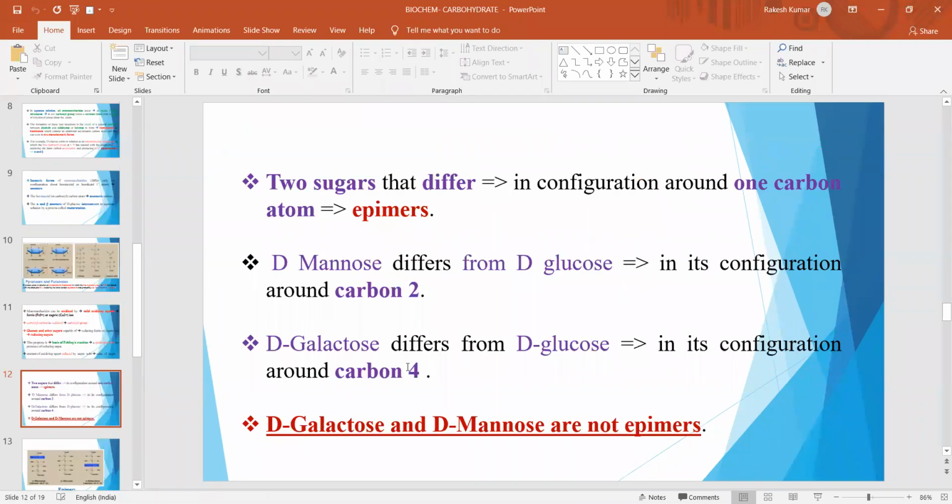Two sugars that differ in configuration around one carbon atom are known as epimers. In the next slide, we will see that D-mannose and D-glucose are epimers because there is a difference in configuration around carbon 2, whereas D-galactose and D-glucose have a difference in configuration around carbon 4. That's why they are also epimers. But D-galactose and D-mannose are not epimers of each other.